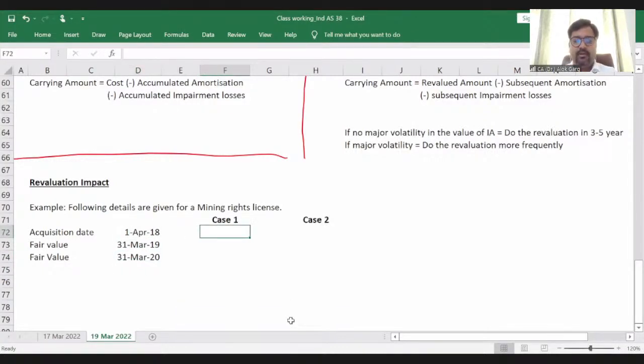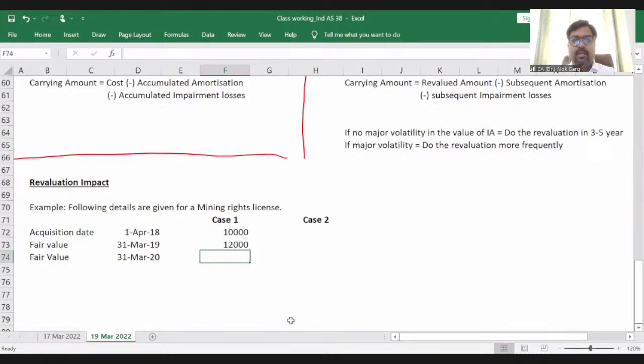Case 1, the cost price was, let's say, 10,000 rupees. I'm just taking an example of 10,000 rupees. The fair value became 12,000 because the demand for this mining right has increased, and the fair value became 12,000 rupees.